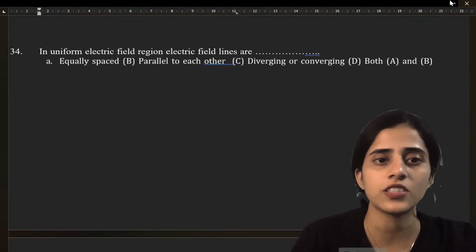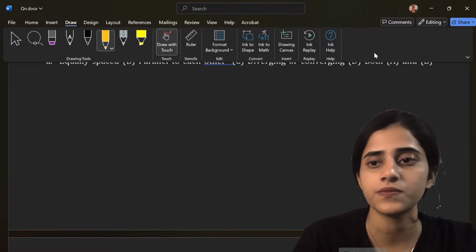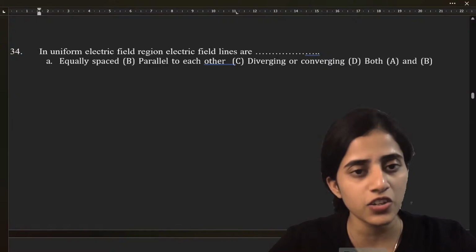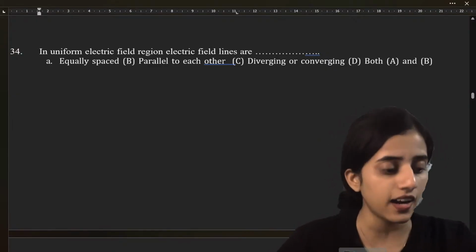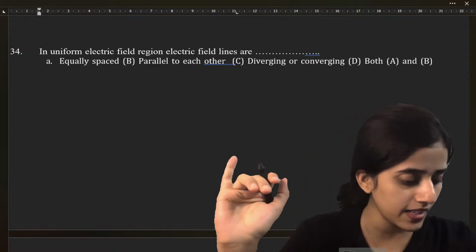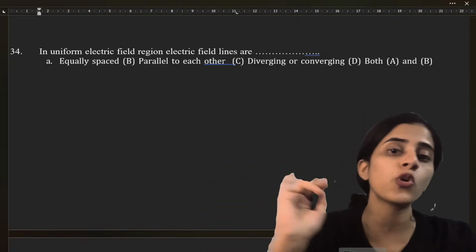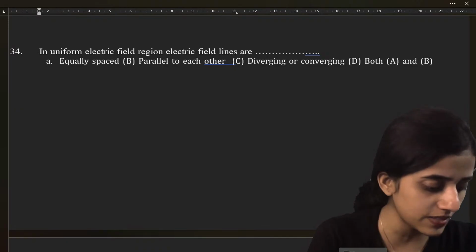Next question. Question number 34. Let me just use my mouse. In a uniform electric field region, electric field lines are equally spaced, parallel to each other, diverging or converging, both A and B. Quickly tell me the answers in the chat.